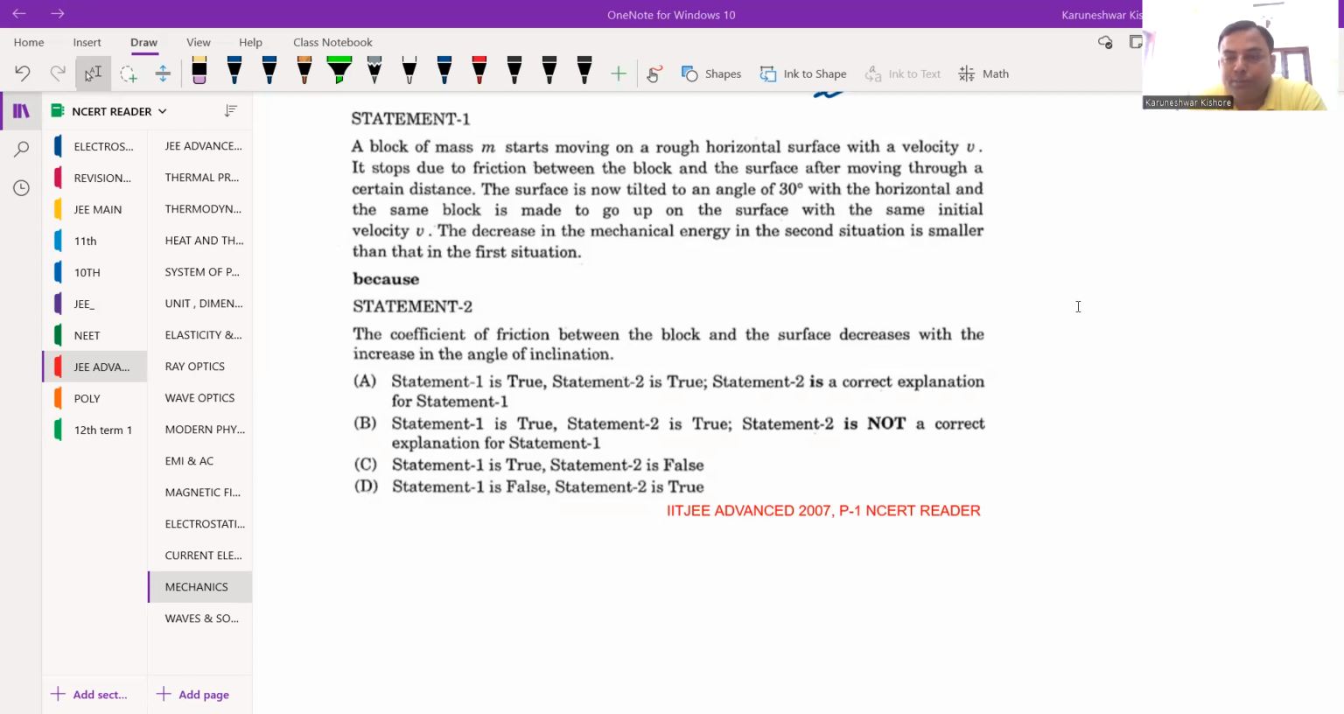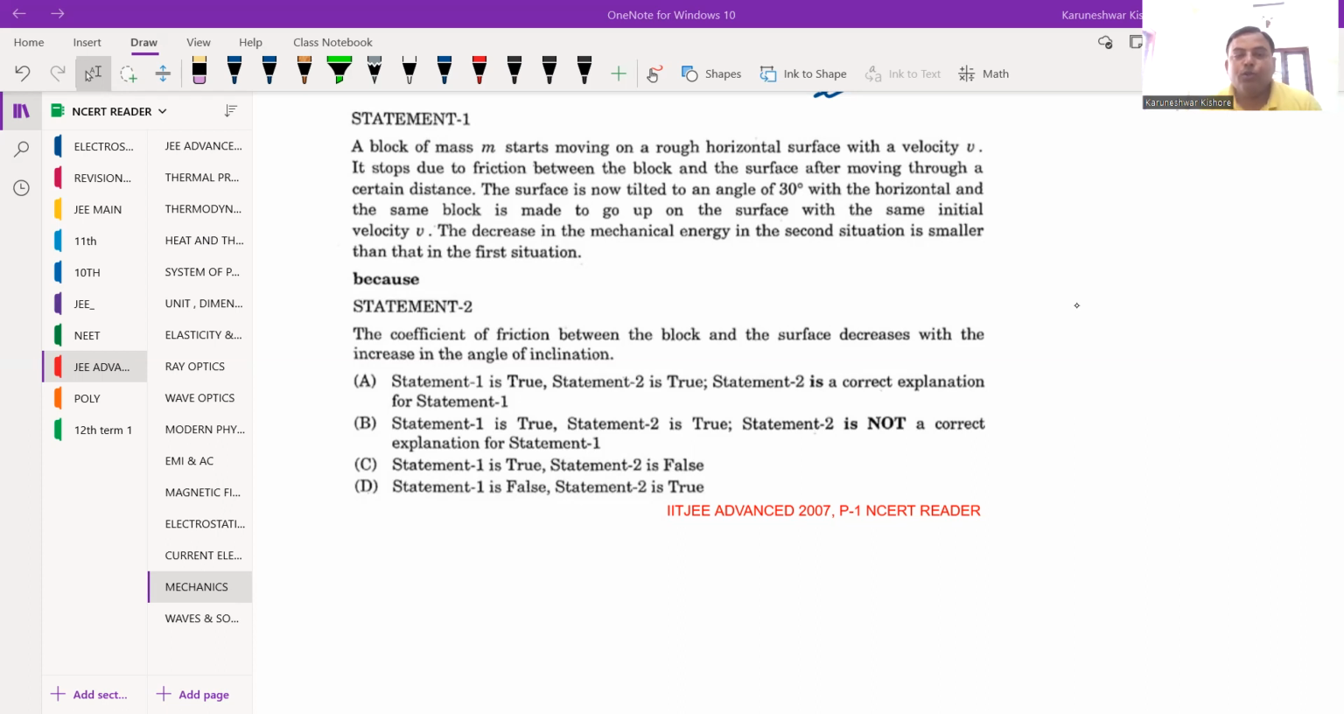So this is the statement 1 what is given to you, and the reason is given to you in statement 2, that the coefficient of friction between the block and the surface decreases with increase in the angle of declination. So one by one we go through the statement 1 and 2, what statement 1 and 2 is saying to us concept wise. Then we analyze which option will be the correct option to give the answer of this question. So let's have a look.